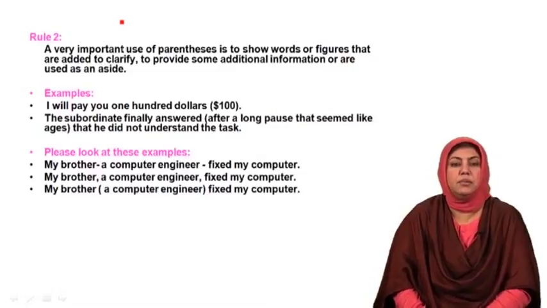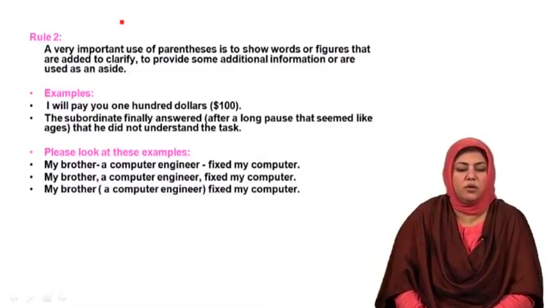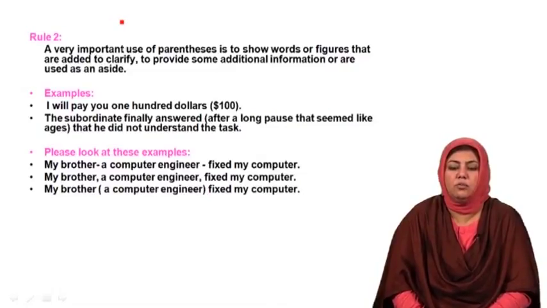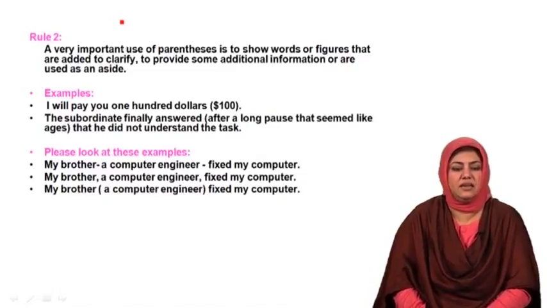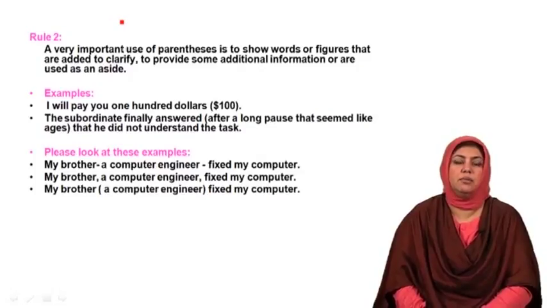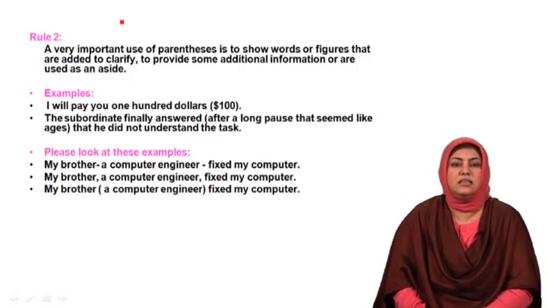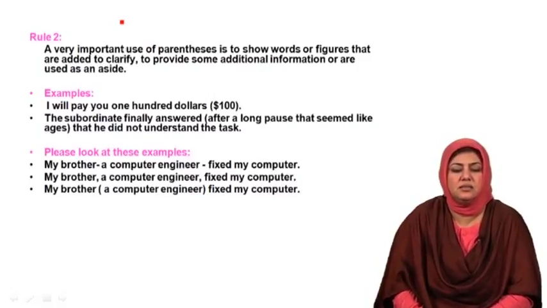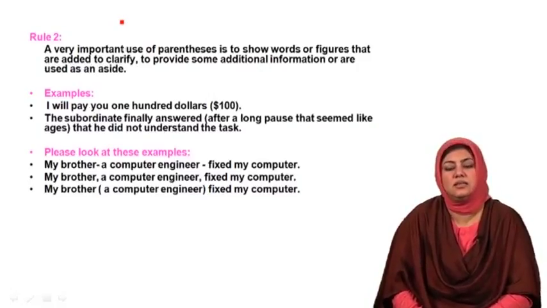Look at the second example. The subordinate finally answered (after a long pause that seemed like ages) that he did not understand the task. If you look at this example, you would notice the writer could have originally said, the subordinate finally answered that he did not understand the task.